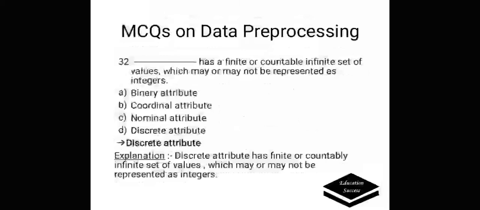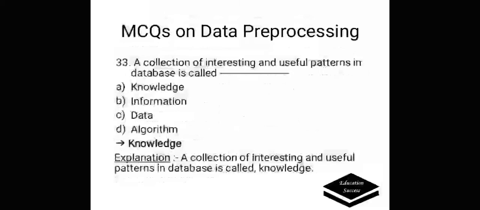A dash has a finite or countably infinite set of values which may or may not be represented as integers. A. Binary attribute, B. Ordinal attribute, C. Nominal attribute, D. Discrete attribute. Correct answer is discrete attribute. Discrete attribute has finite or countably infinite set of values which may or may not be represented as integers.